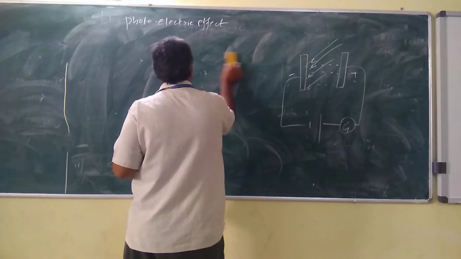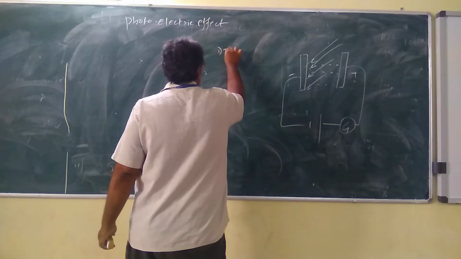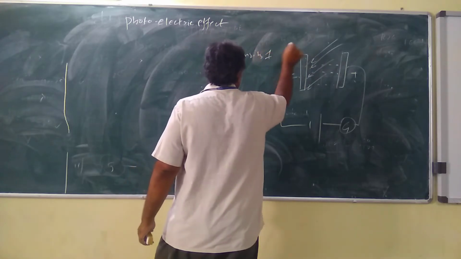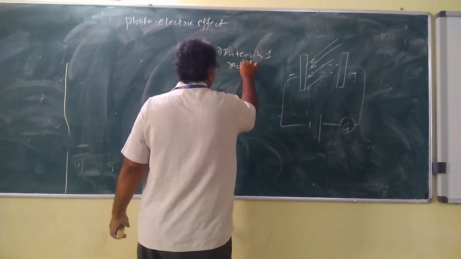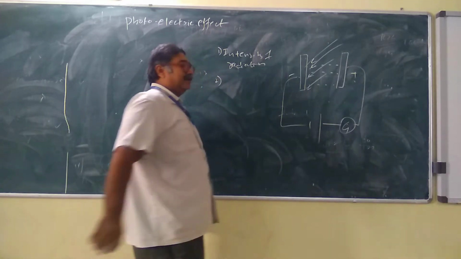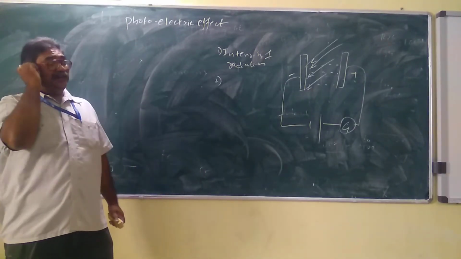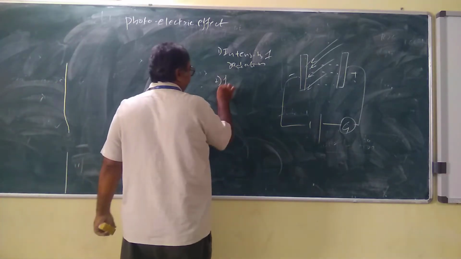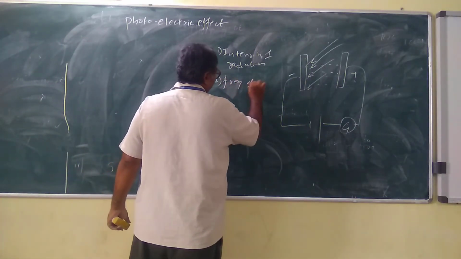The first one is the intensity of the radiation. Second, the frequency of the radiation.